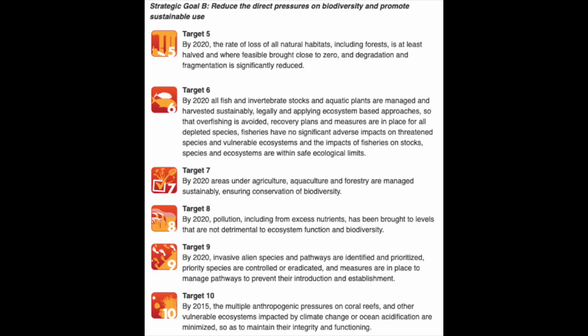The next 6 targets address Goal B. I like target number 5, at least on the face of it, but how do we measure degradation? That's actually one of the ideas I've been pursuing in my research, but that means we don't have a very good idea of it right now. Also, I have a feeling that fragmentation isn't going to get better, at least not at a large scale. There are just so many people who need to use land space for so many things.